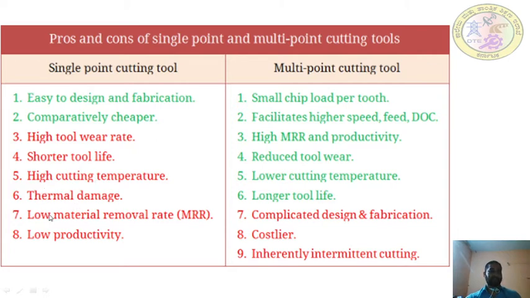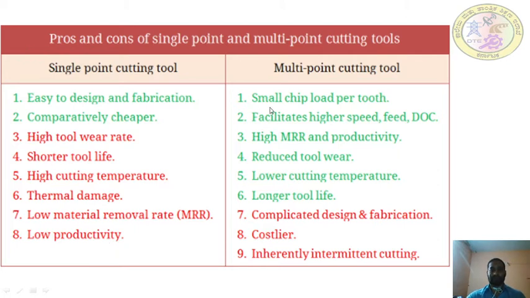Thermal damage and the low metal removal rate, because the cutting action takes place in only one cutting edge. The metal removal rate is very slow compared to the multi-point cutting tool, because there multiple cutting edges will be in action. So the metal removal rate is high, but here the metal is removed from only one cutting edge. Therefore the metal removal rate, MRR, is very low, and so is the productivity.